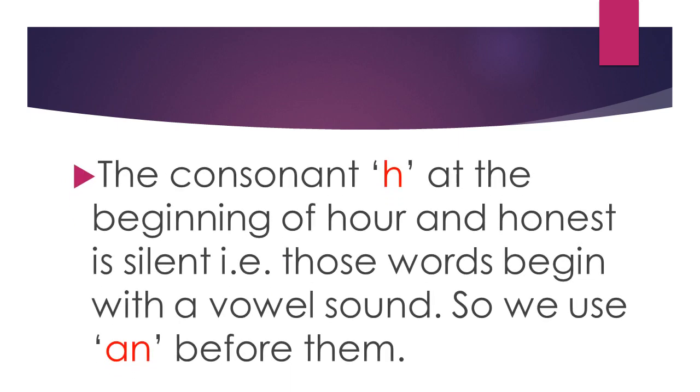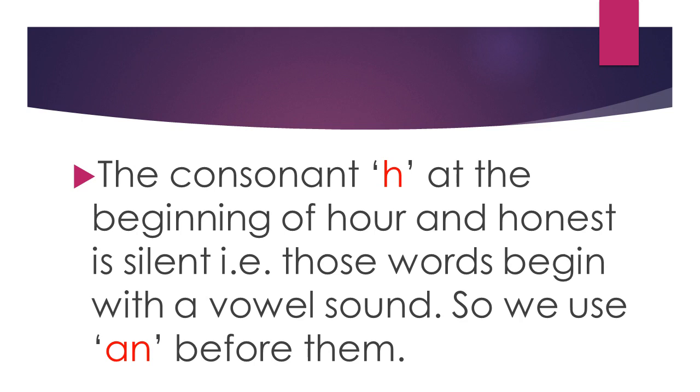The consonant H at the beginning of "hour" and "honest". Please notice this. This is not "our", this is "hour". In "hour" and "honest", the H is silent. That is, those words begin with a vowel sound, so we use "an" before them.